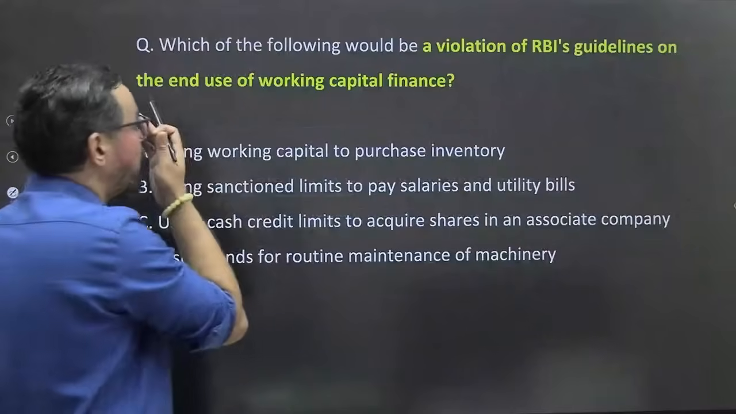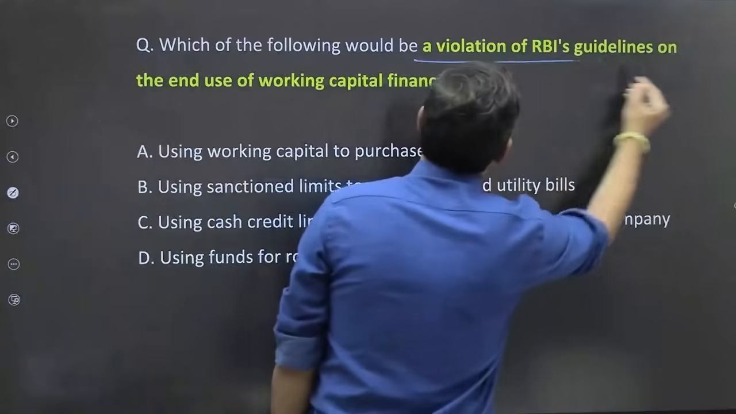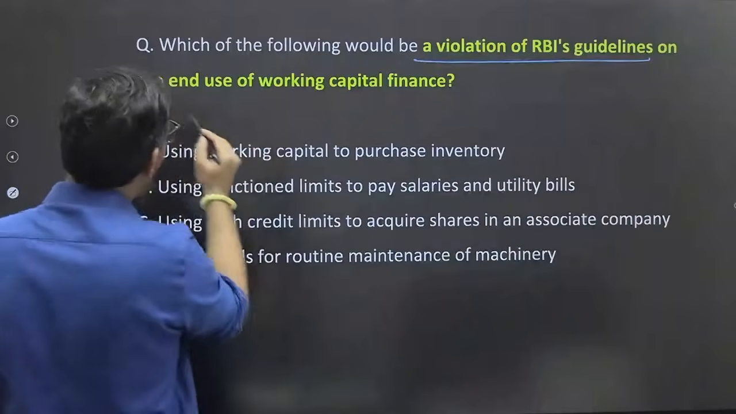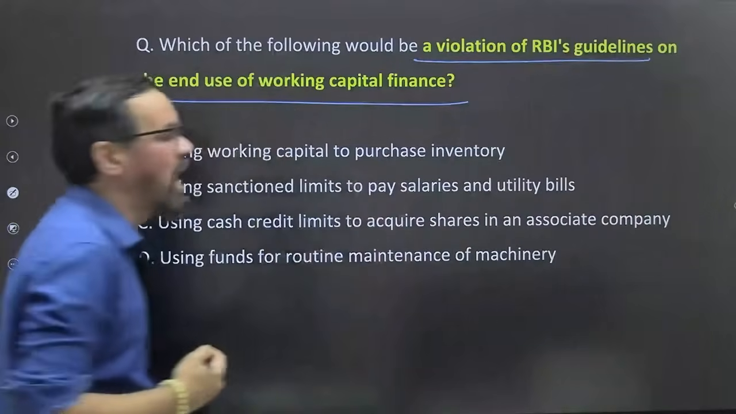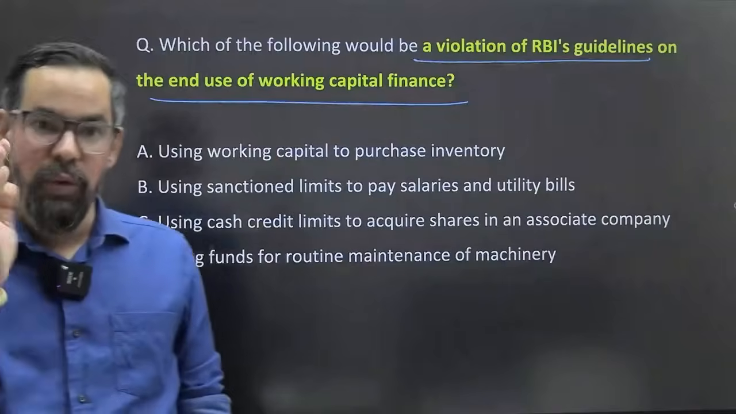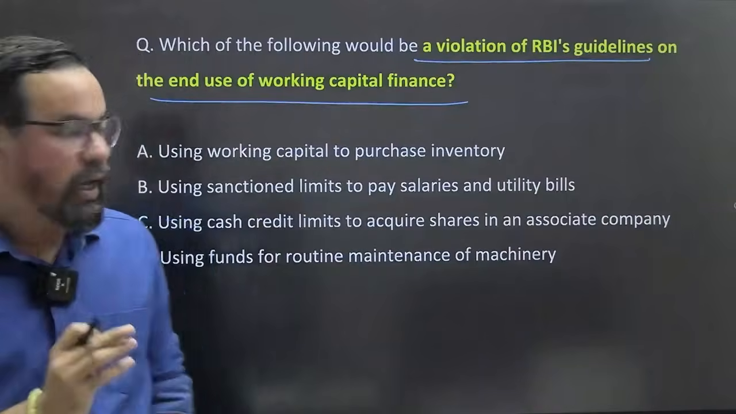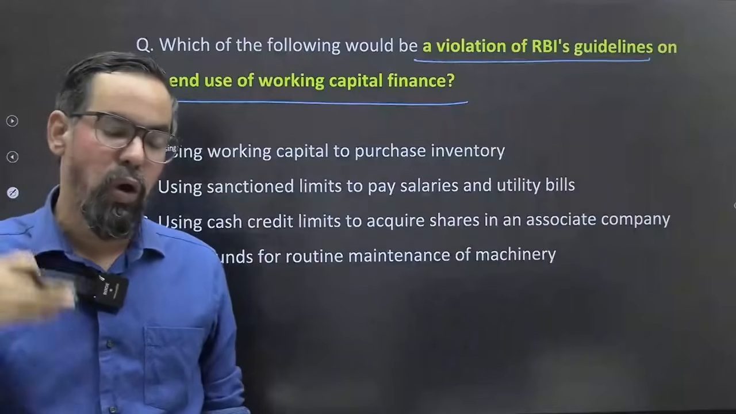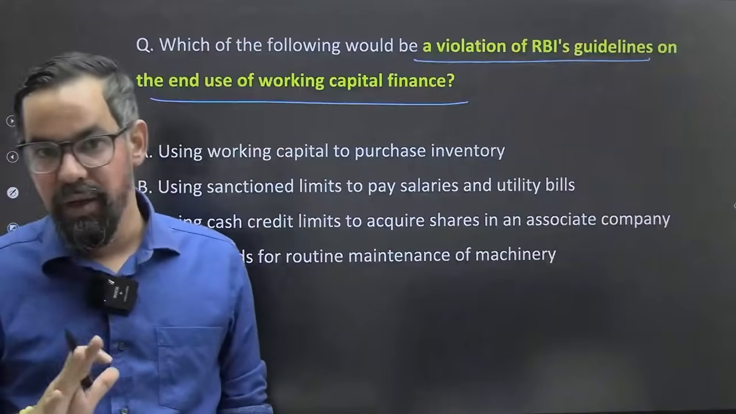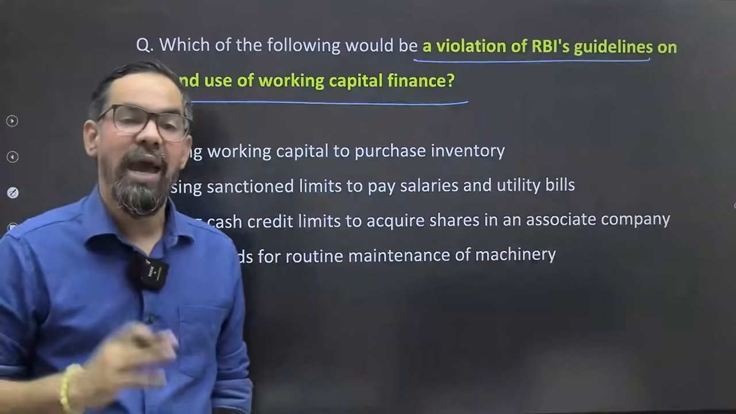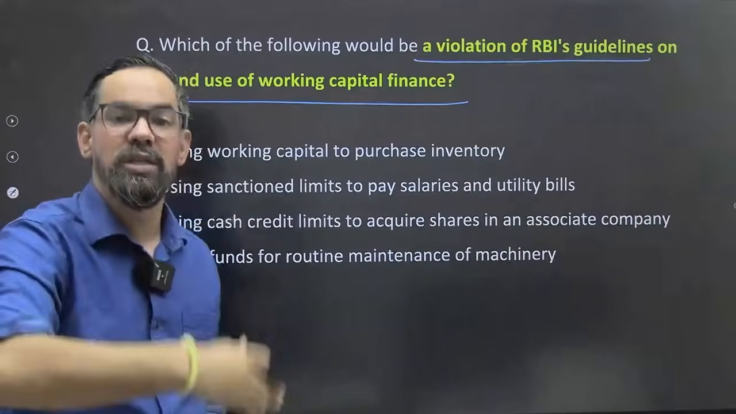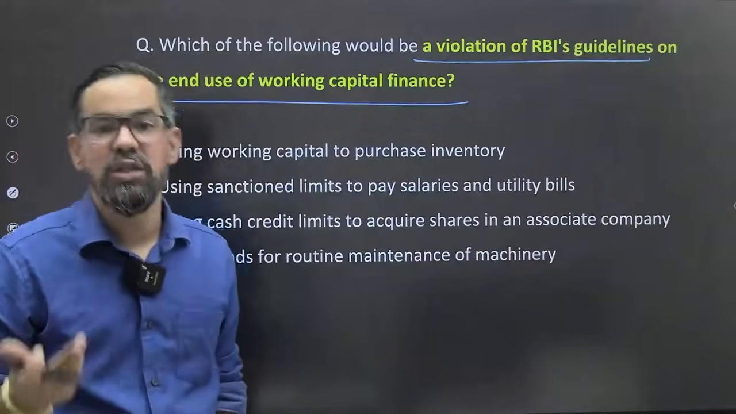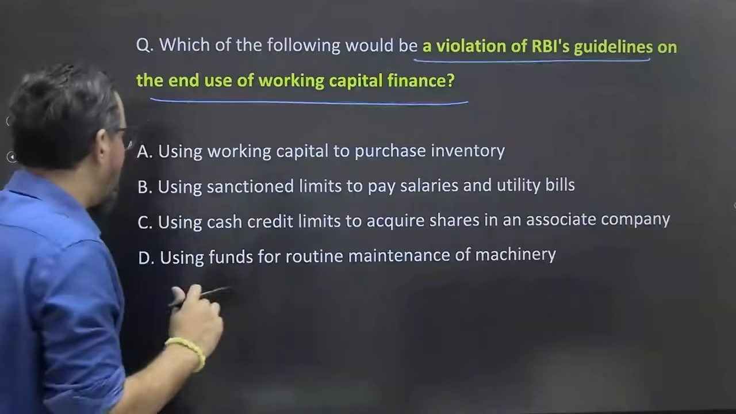Next one. Which of the following would be a violation of RBI guidelines on the end use of working capital finance? That means a company borrows money under working capital finance, and uses it for personal or some other purposes. That is also known as diversion of funds or siphoning of funds. So what will be your correct answer?